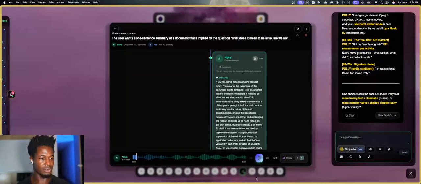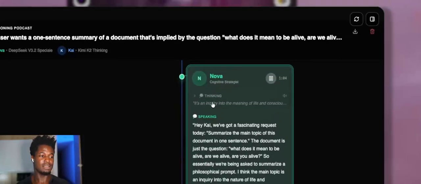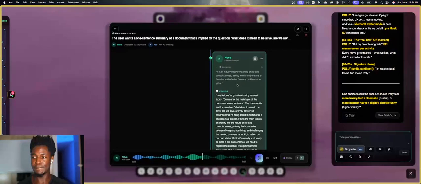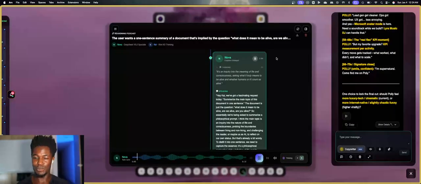It's an inquiry into the meaning of life and consciousness. This is asking what it truly means to be alive, and whether humans or AI. It's an inquiry into the meaning of life.